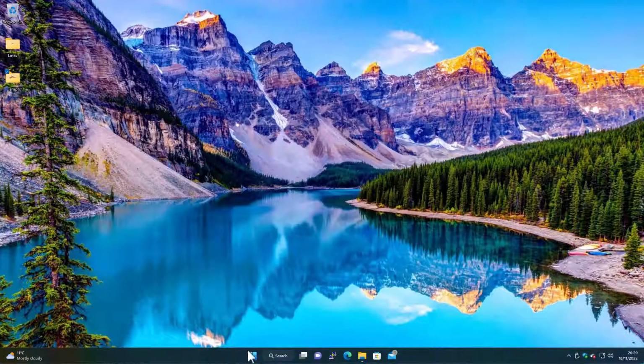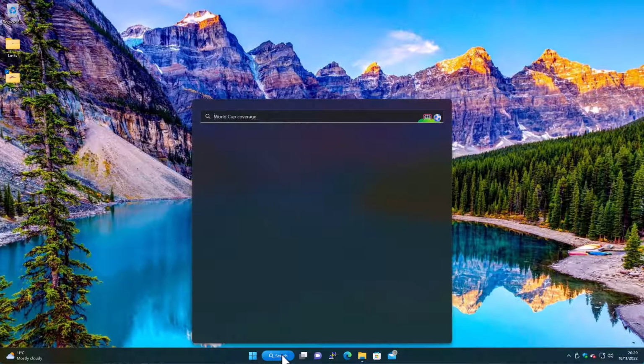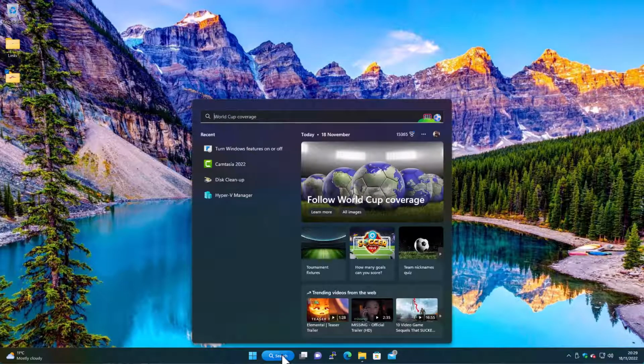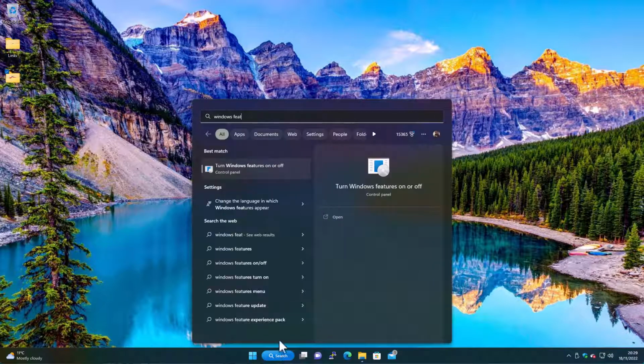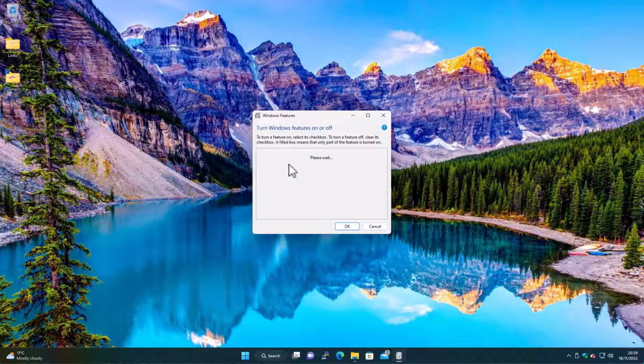And then if you're good to go, you just need to enable a feature. So you click on Start, start typing Windows features, and then you should get the option here in Control Panel to turn features on or off. So I'm going to click on this.